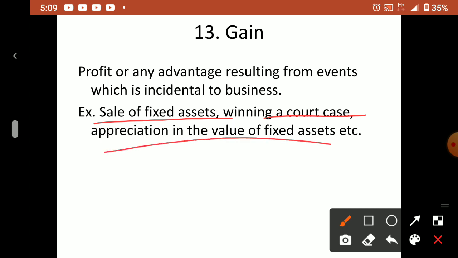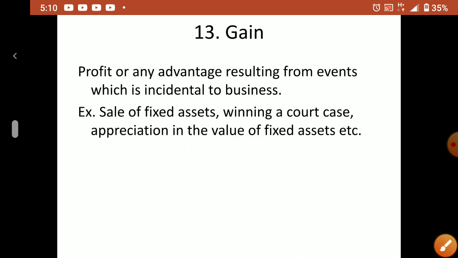Appreciation in the value of a fixed asset. So land, building and all, usually the value will appreciate. Appreciate means when the value increases; when the value decreases, it is called depreciate. So usually land and building, the value appreciates. But machines, vehicles, when you sell them, you may not get any gain. So gain is profit only, but it is not from your regular course of business. It is incidental to business.